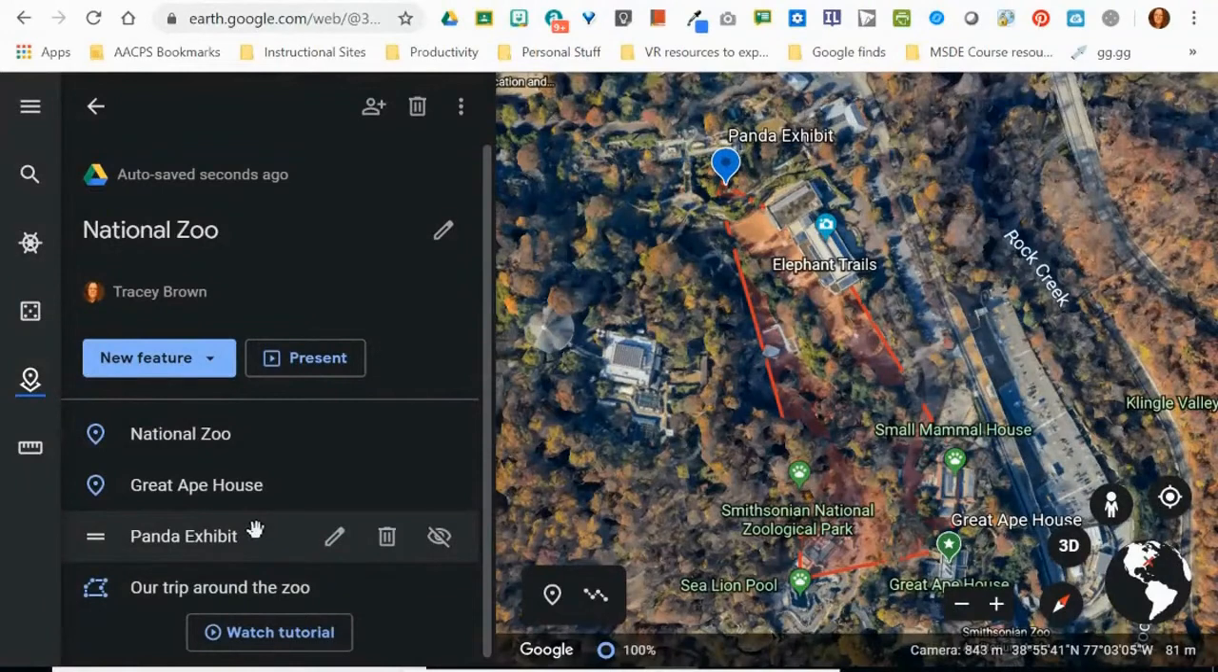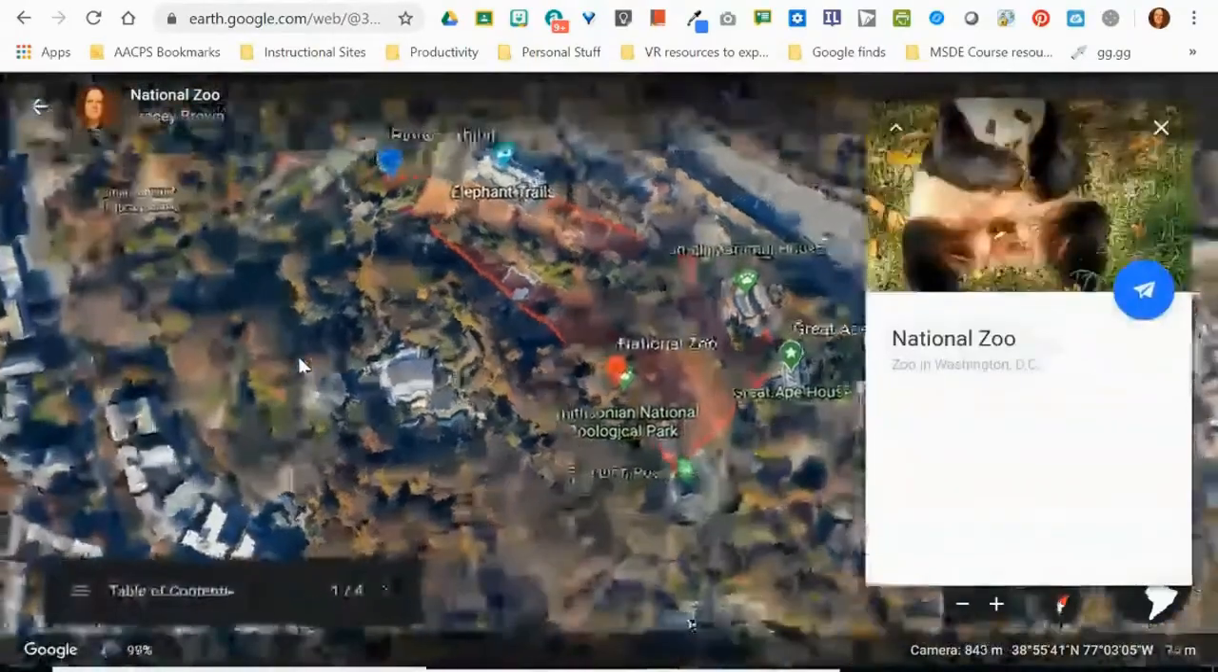So in our project, we have that first landing point, National Zoo. We have the Great Ape House, we have the Panda exhibit, and we have our trip around the zoo. When you are finished with a project, you have the ability to click here to present this project to your audience. So if teachers wanted to bring students up to the board and have them present it, or if the teacher was creating it for the students, they can just put this up on the smartboard and click present.